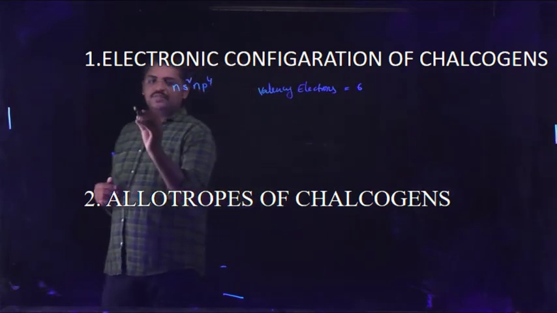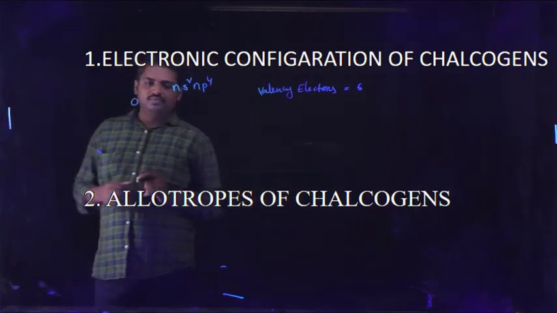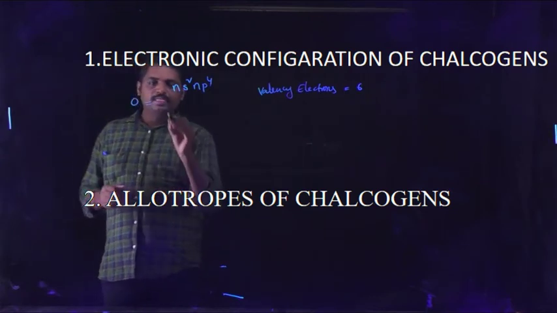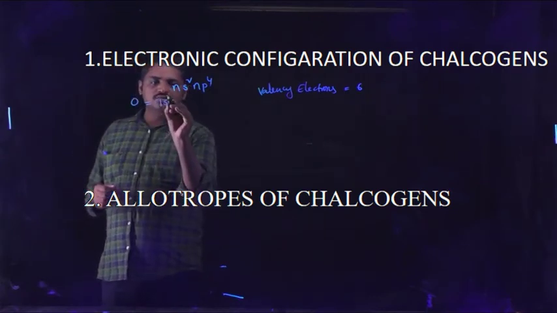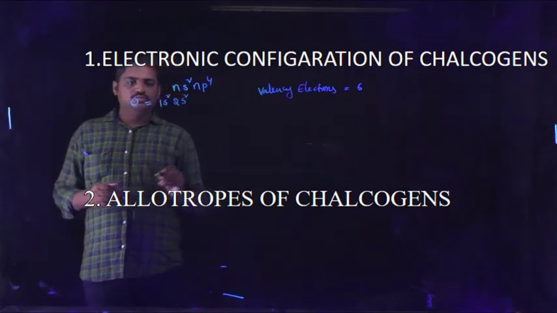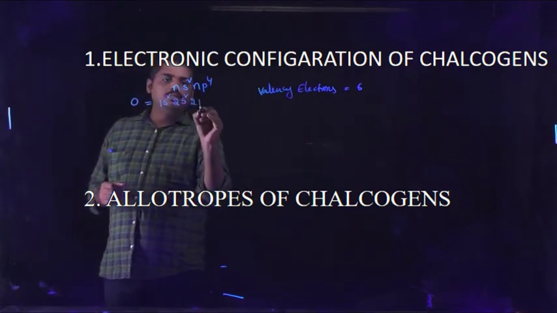For example, oxygen's electron configuration is 1s2, 2s2, 2p4.